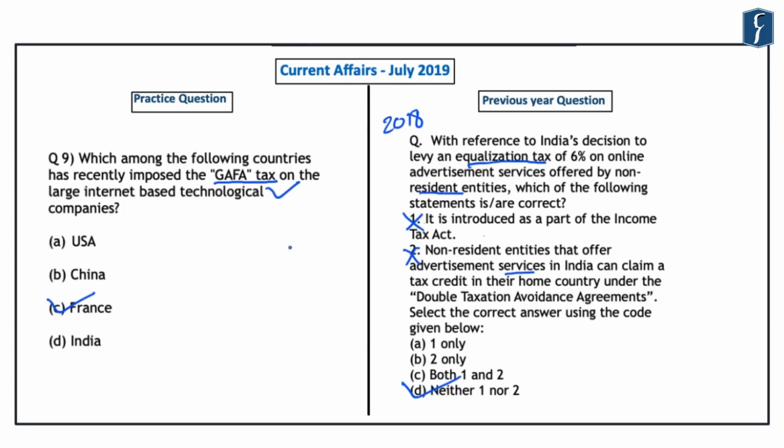So similar to this equalization levy of India, France has imposed this GAFA tax, which is the Google, Apple, Facebook and Amazon tax, on those companies which are operating in France and they are earning profits by their operation in France. So that is why this can also be important for us from the preliminary examination. And as we have already learned, the answer here is C, that is France. With this, let's take up the next question.